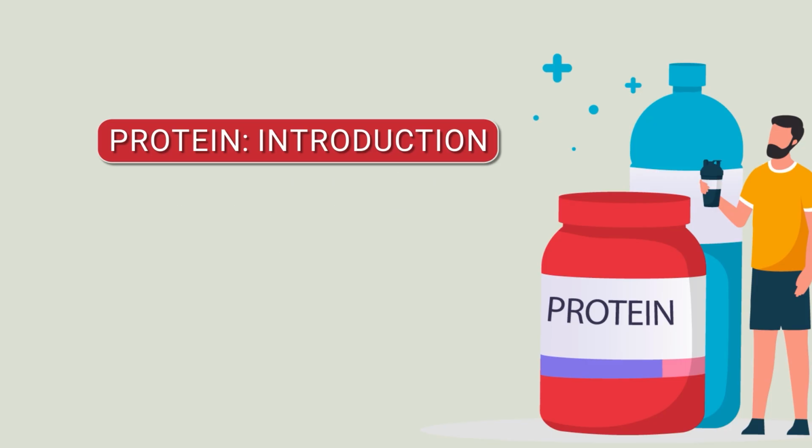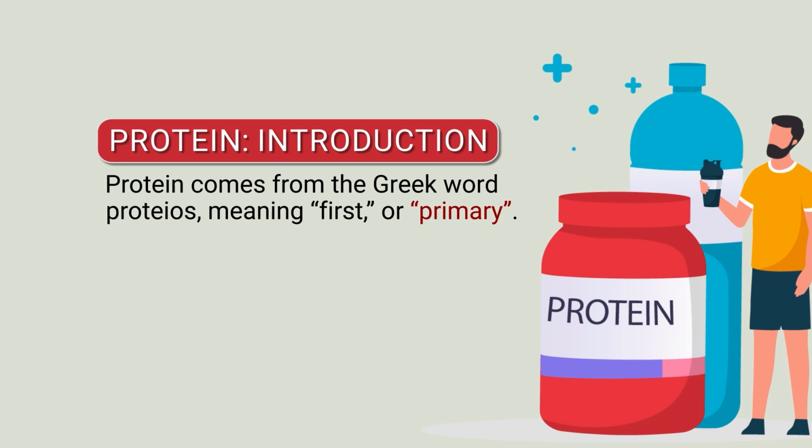The word protein comes from the Greek word proteus, meaning first or primary, or we can say important. Protein consists of amino acids, that means protein is made up of amino acids. The amino acids are linked by peptide bonds. There are 20 amino acids found in the structure of protein.